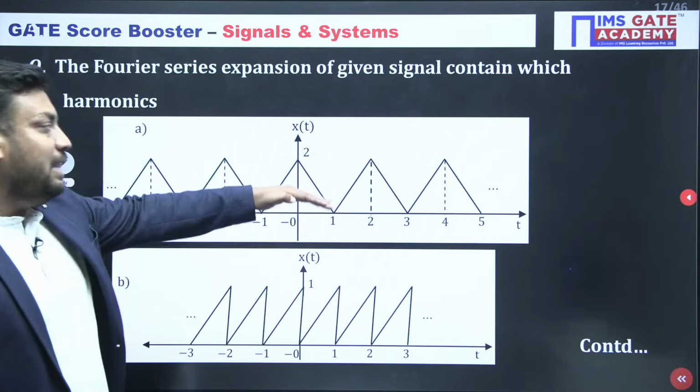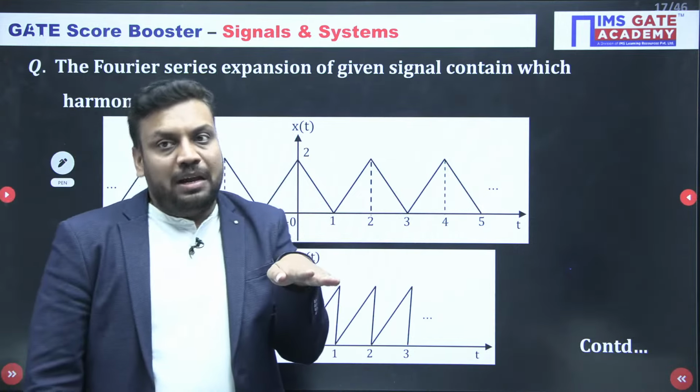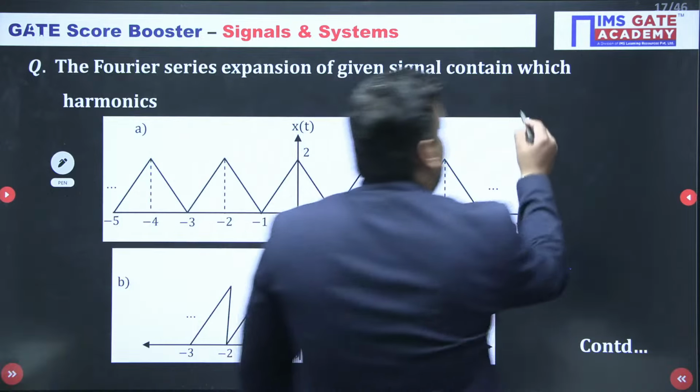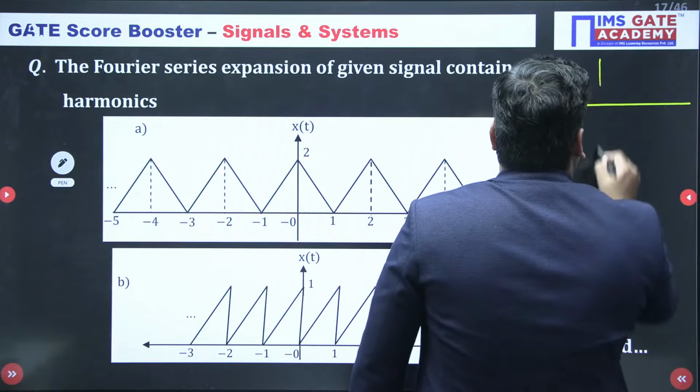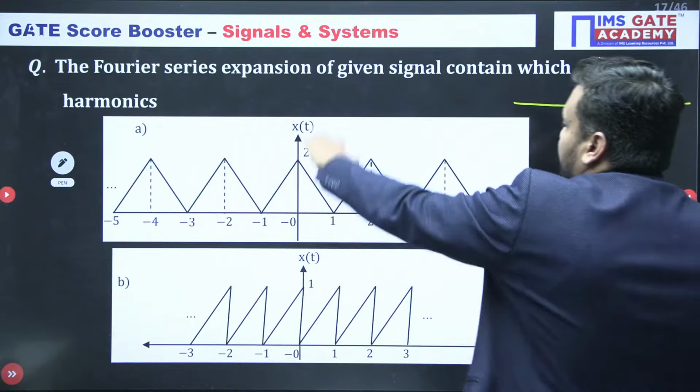If I provide amplitude shifting, shifting this signal downward by one, then my new signal will look like this. I am providing the amplitude shifting with minus 1.